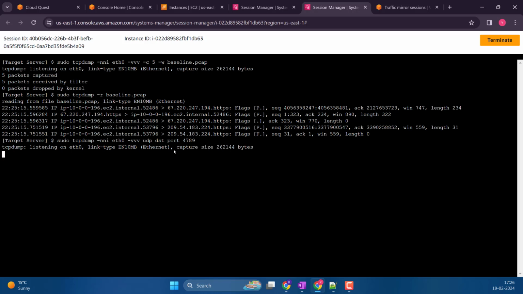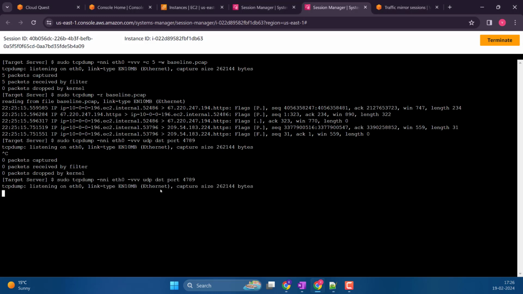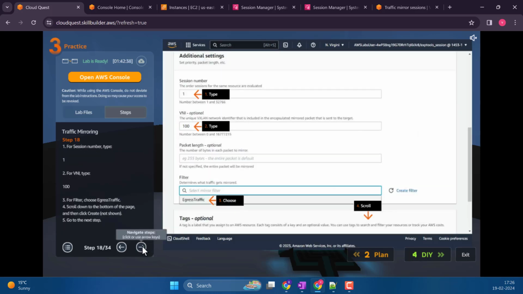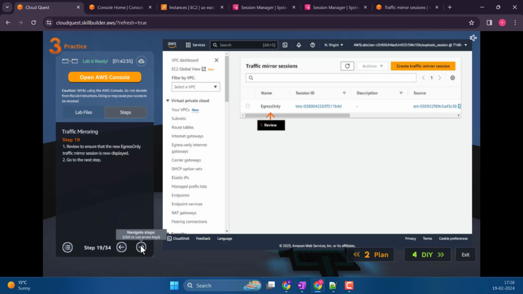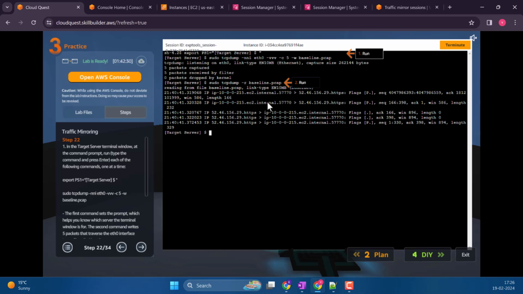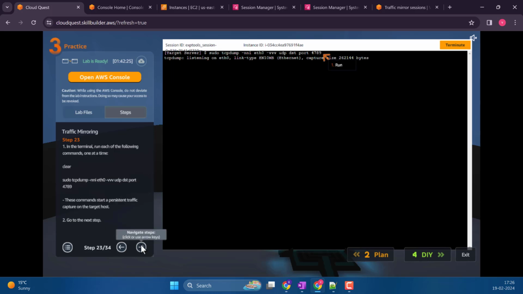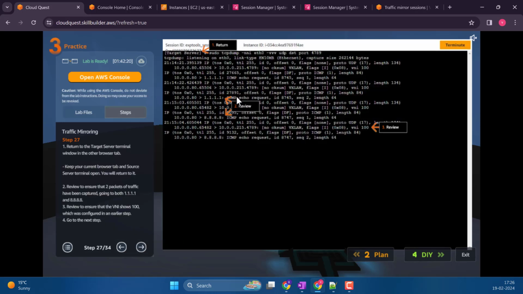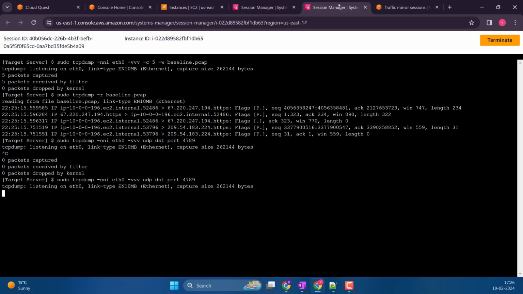it was listening, capture size, but it is not showing much for some reason. That is not good. It is supposed to show some data, right? Okay, we did that. We went ahead to the target. We executed that. pcap, yes, it showed us that one. Then we did this one. Then we went ahead and did that, but this is not happening. Okay, that is weird.